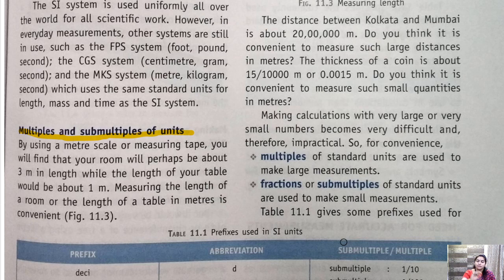There can be multiple units for one physical quantity. This is multiples and submultiples of units. Getting it?